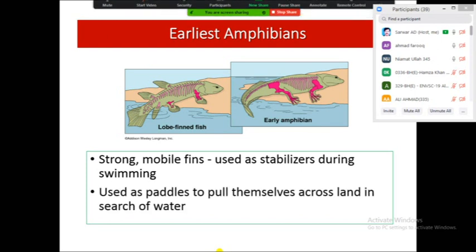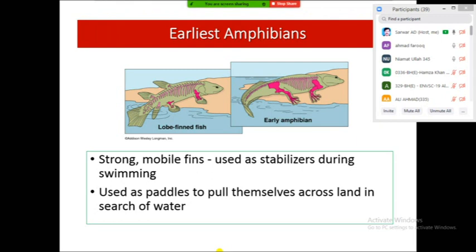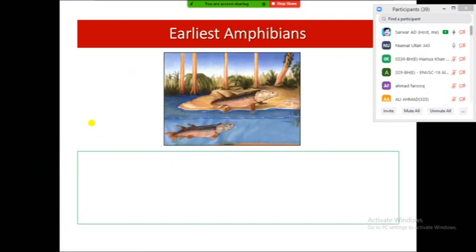While they were on land, they used these structures as paddles to move across land in search of water, or for foraging, or for other types of behavior essential for survival. Earliest amphibians, here a diagram is shown.